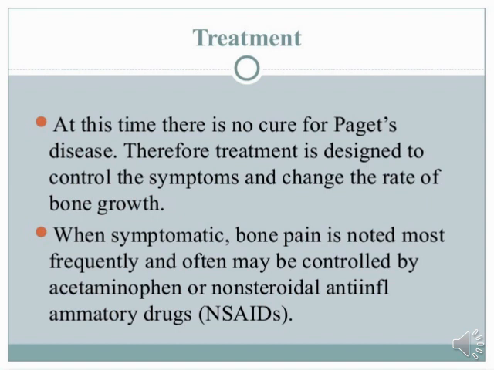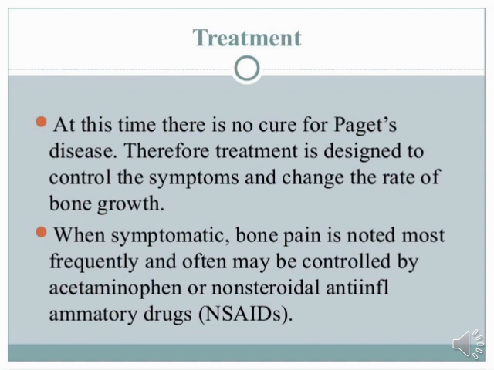When symptomatic, bone pain is noted most frequently and often may be controlled by acetaminophen or non-steroidal anti-inflammatory drugs. Students, we all know one risk factor for Paget's disease is viral substance. So which kind of medicine is really helpful here? Non-steroidal anti-inflammatory drugs. If the exact cause is a viral substance, we provide non-steroidal anti-inflammatory drugs to treat that causative factor.